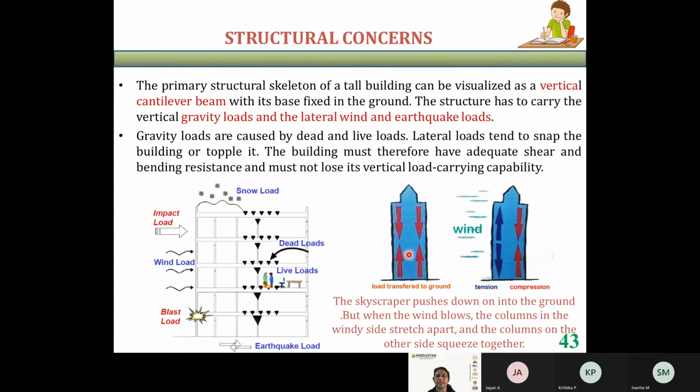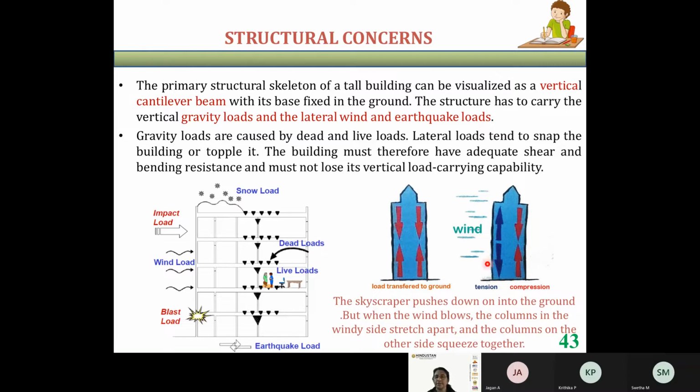So any tall structure is considered as a vertical cantilever beam. The structure has to carry the vertical gravity loads and the lateral wind and earthquake loads. When it is a vertical cantilever, this structure is supposed to carry the gravity load, which can be upward or downward, as well as the horizontal loads. The horizontal loads can be either due to wind or due to earthquake.